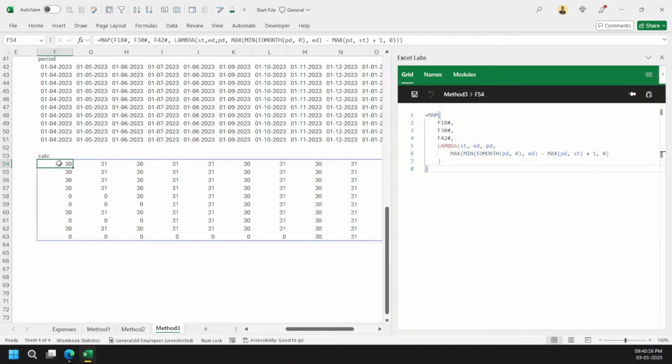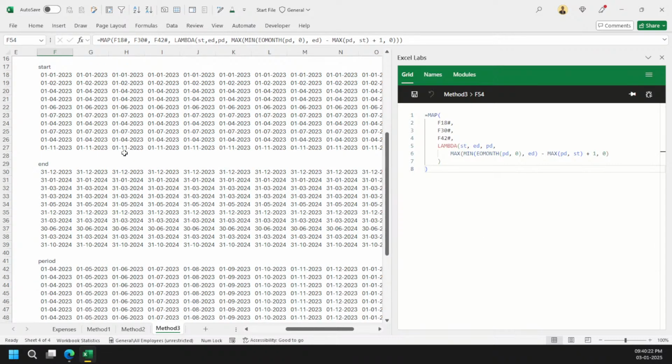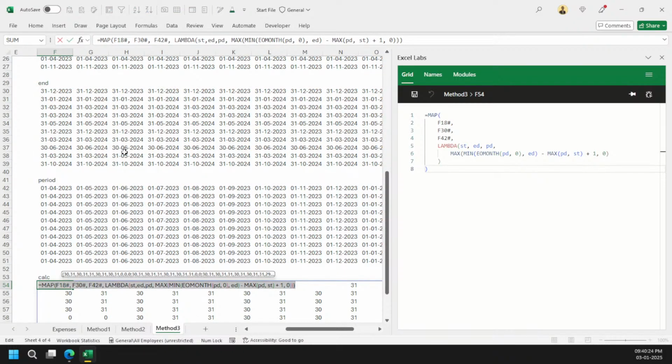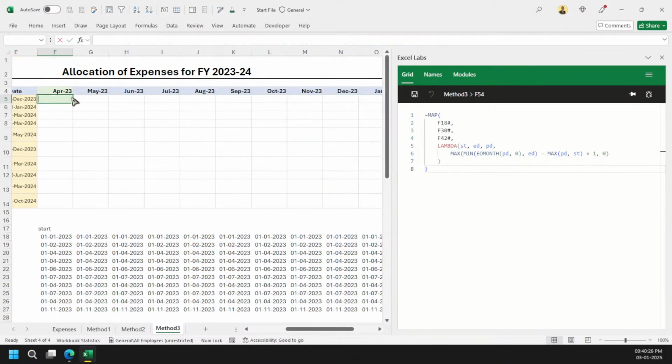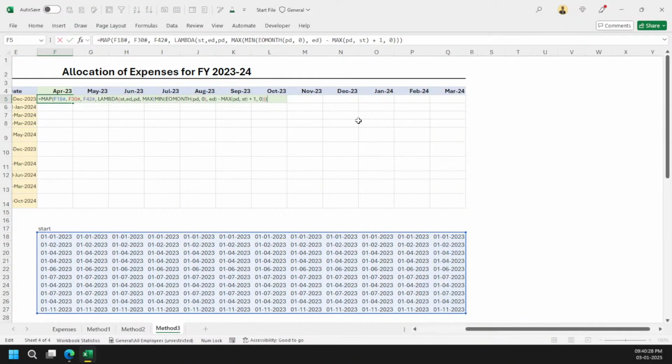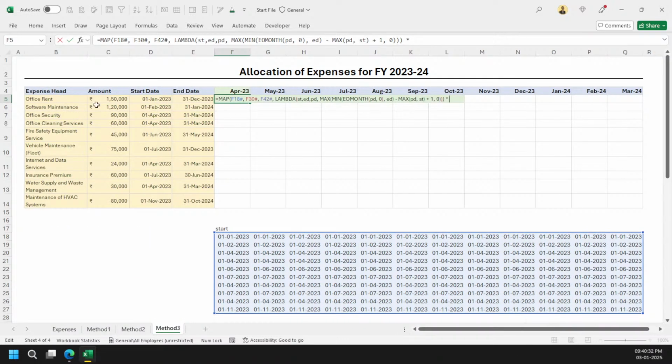Yeah. So now you can see that in just a blink of a second, you can actually do this calculation. And now all you need to simply do here is this whole calculation part. And then we will also make our custom lambda function as well. So now I'm just going to multiply my amount and then simply going for end date minus this date and plus 1.